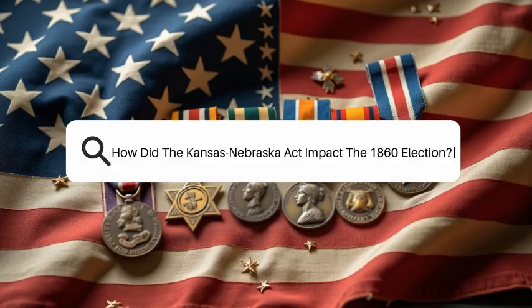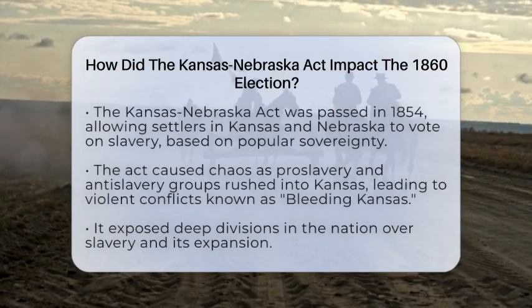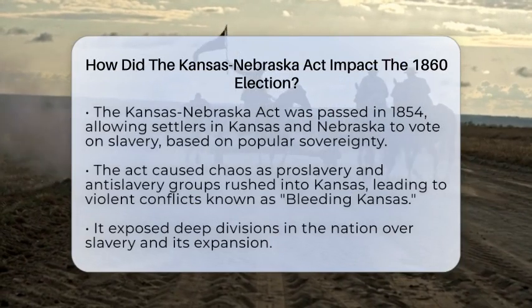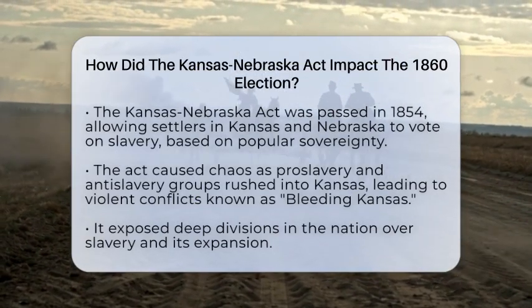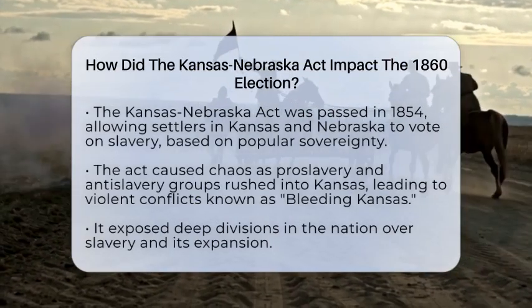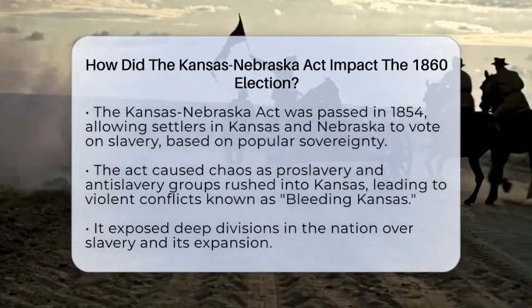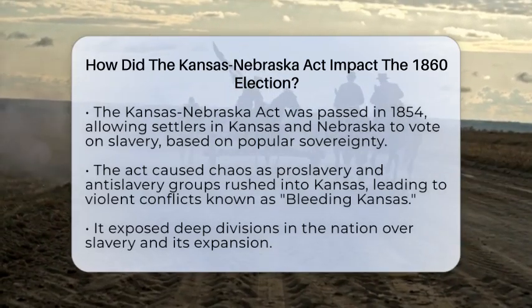How did the Kansas-Nebraska Act impact the 1860 election? Imagine a country on the brink of change, where old rules no longer fit. That's what happened after the Kansas-Nebraska Act was passed in 1854. It changed how Americans thought about slavery and politics.